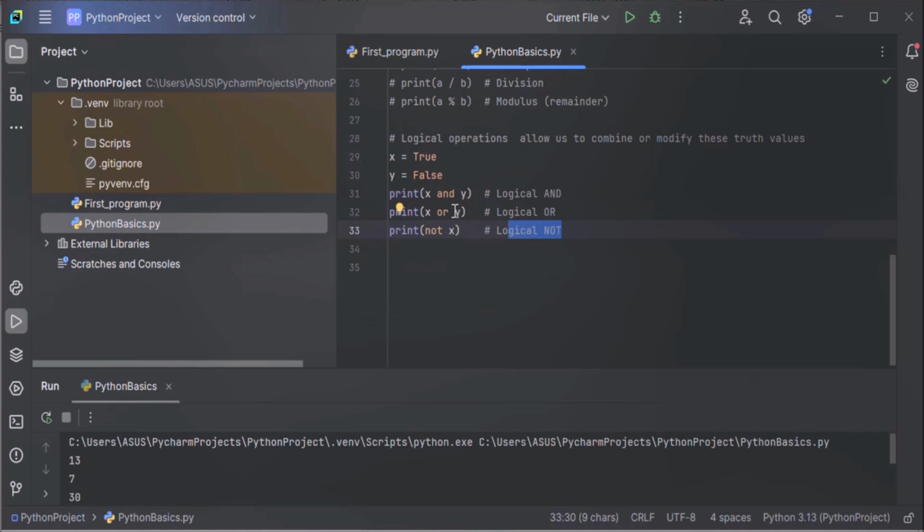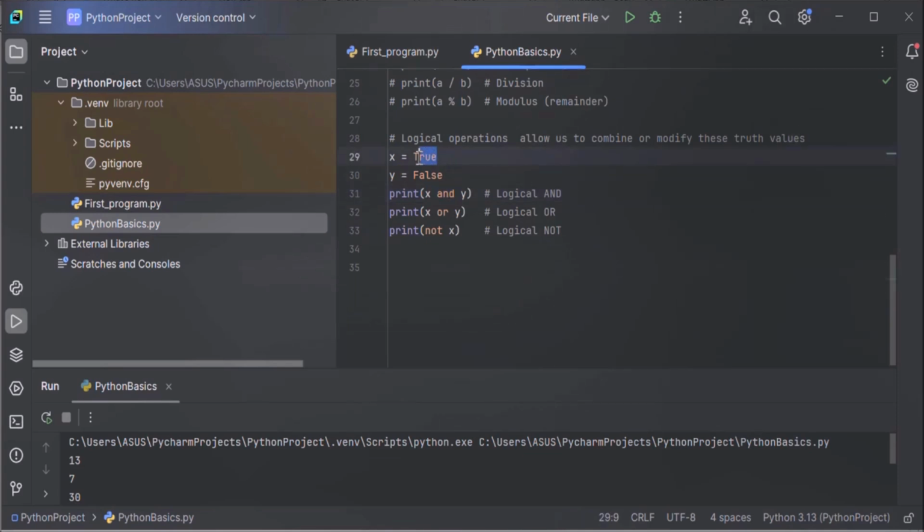Let's see. Here we are doing x and y. This checks if both x and y are true. The and here is a logical operator. We are doing logical and. This will check whether both x and y are true. If both x and y are true, this operation, x and y, will return true. Otherwise, this will return false.